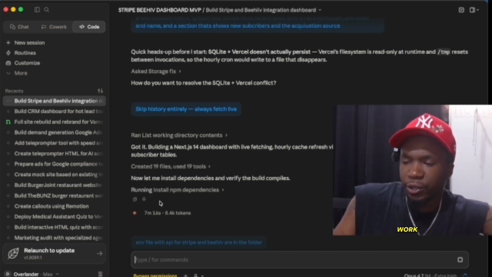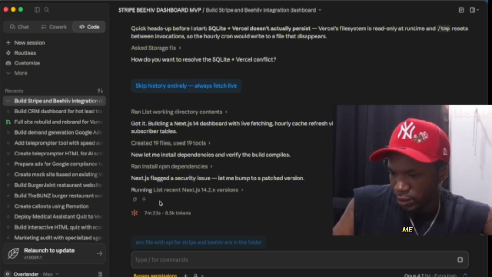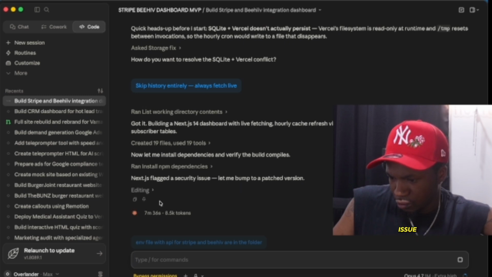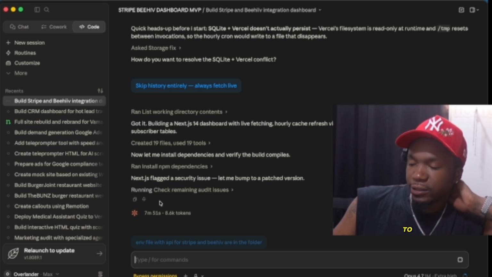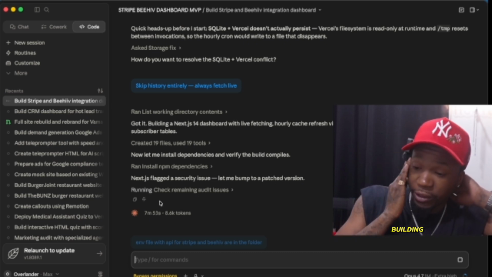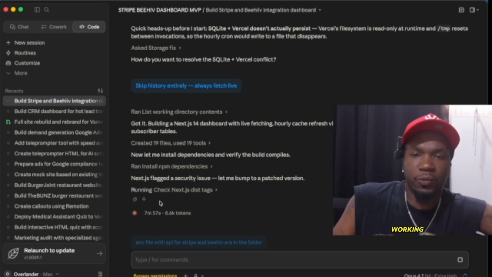So let's say you work in insurance and you're doing emails. You guys are sending out 100 emails and it's taking up a bunch of time. You can make your own system that would assist you to work faster. You can literally make your own system. Let me see, like a security issue. After you figure out how to use this to your advantage, you start building things that make sense for you or whoever you're working around.